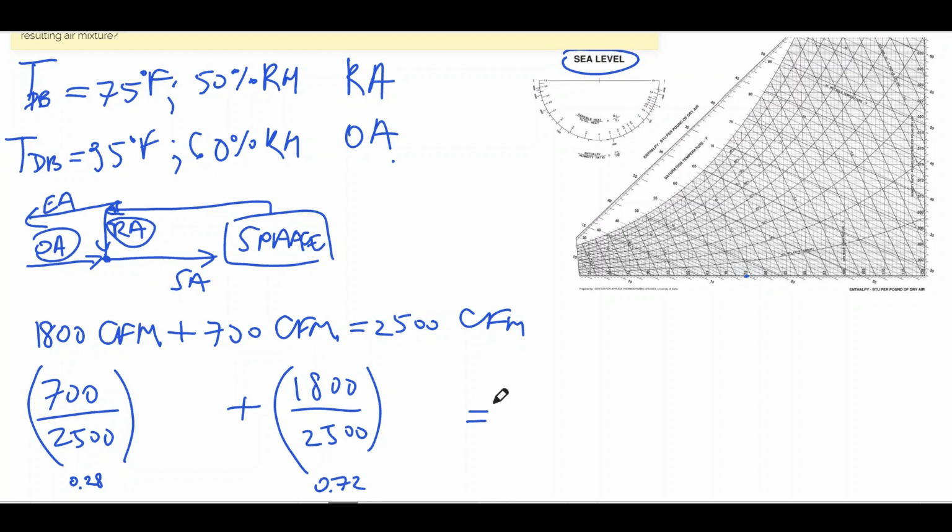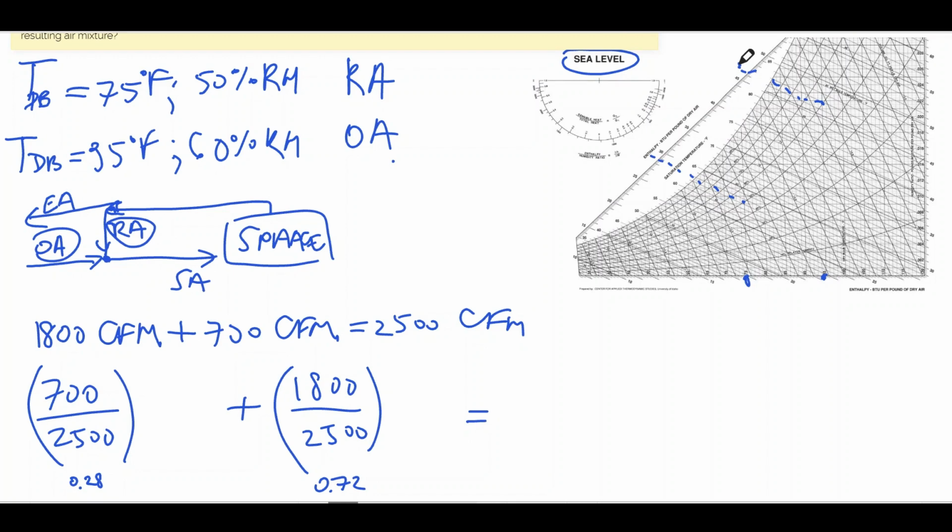From these conditions, we can find enthalpy and temperature. So to find enthalpies, we take our points, 75 dry bulb and 50 relative humidity. So that puts us about roughly here. Then we interpolate that and find our enthalpy. And we do the same for our outside air, which was 95 degrees outside temperature and 60% relative humidity, and we find enthalpy here.